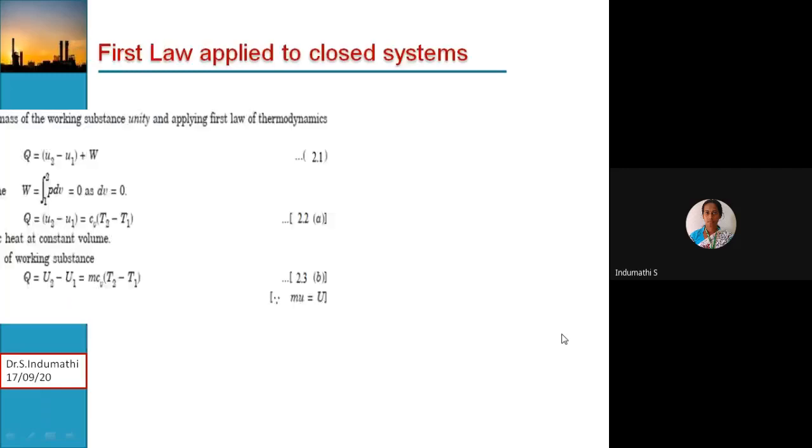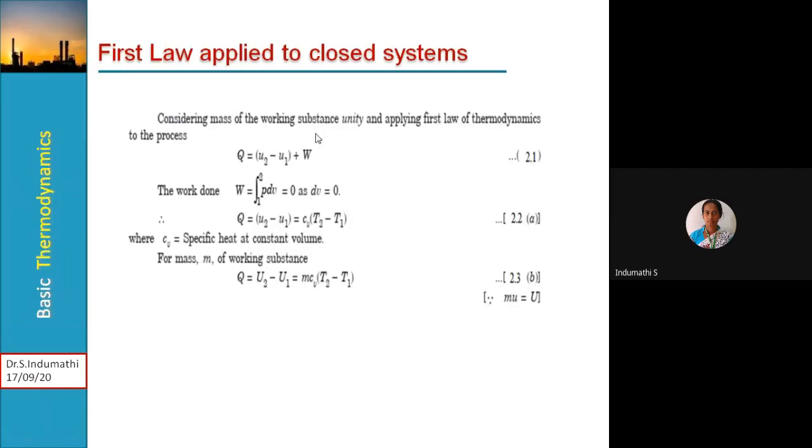Then consider the mass of the working substance to be unity, suppose 1 kg. Applying the first law of thermodynamics to the process, Q is equal to what we have learned: Q is equal to W plus delta U, that is Q is equal to U2 minus U1 plus W. Then the work done, W is equal to the integral from 1 to 2 of PdV, which is equal to 0. Is it not? V1 is equal to V2 and hence dV is equal to 0.